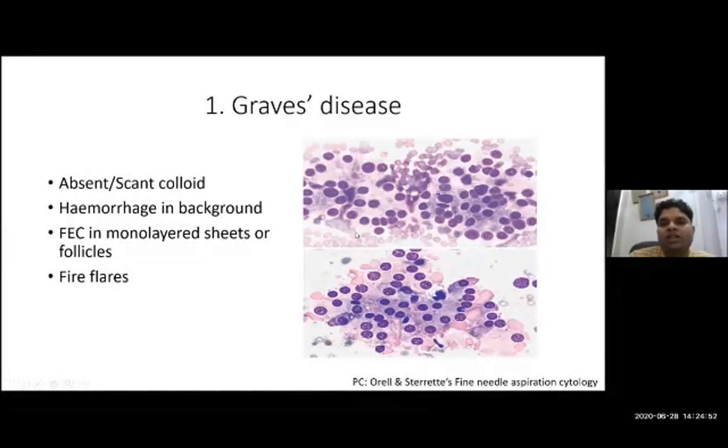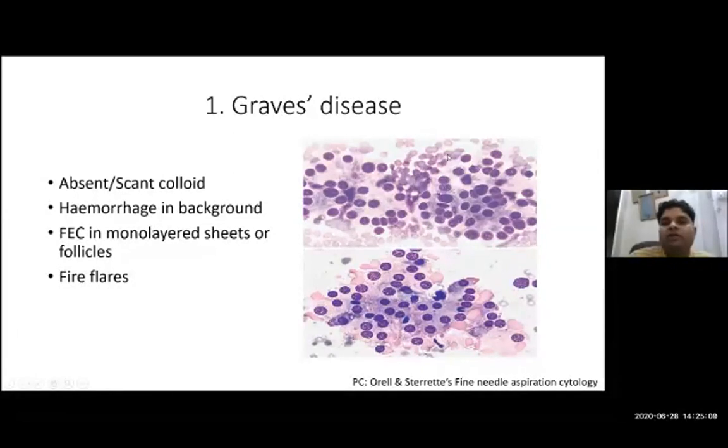These two photomicrographs are MGG stains, and in the background you can very clearly see the absence of colloid, means the pinkishness. The pinkish or magenta color colloid seen in those previous slides is absent here.